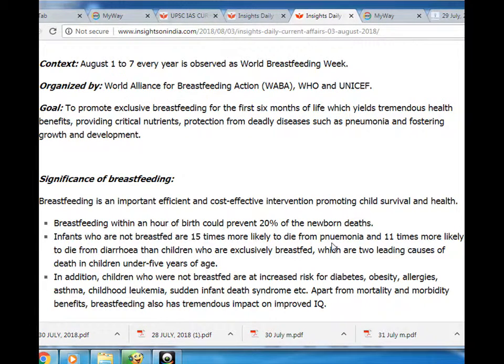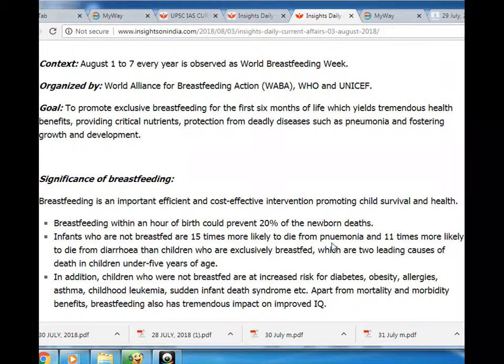Organized by World Alliance for Breastfeeding Action, WHO and UNICEF. Goal: to promote exclusive breastfeeding for the first 6 months of life, which yields tremendous health benefits, providing critical nutrients, protection from deadly diseases such as pneumonia, and fostering growth and development. Significance of breastfeeding. Breastfeeding is an important, efficient, and cost-effective intervention promoting child survival and health. Breastfeeding within an hour of birth could prevent 20% of the newborn deaths.